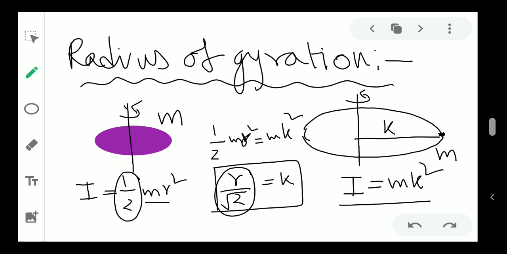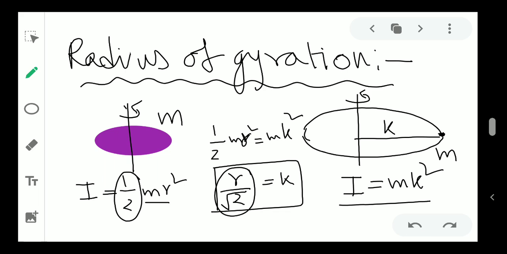So this was radius of gyration. You will understand this from your own perspective. Like the center of mass represents all of the particles, in the same way the radius of gyration is an approach that can compare various moments of inertia all together.